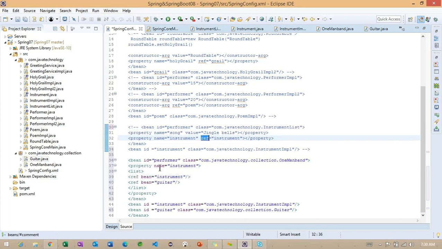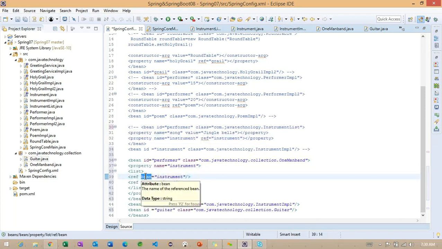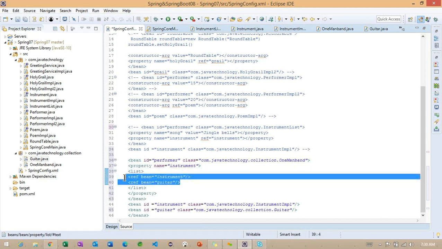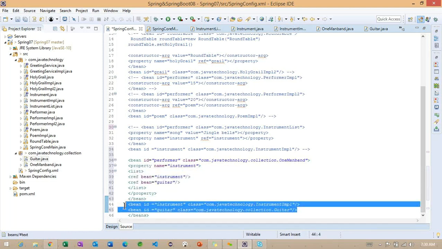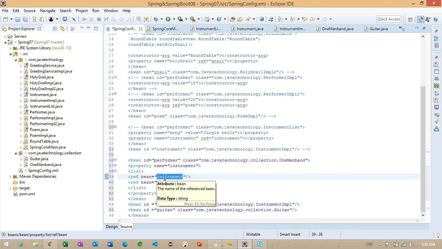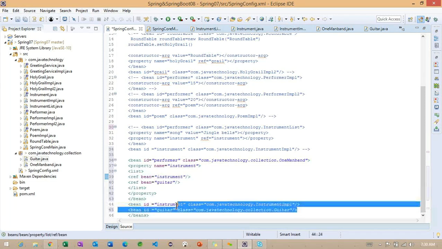The same ref here, how we used the particular ref. Before, the ref we did not use a p, but here we have to specify it whenever we are working on the collection style. Okay, we are having two objects here, and the two object references we specified here. Getting the point? Whenever the container identifies this ref, what will it do?